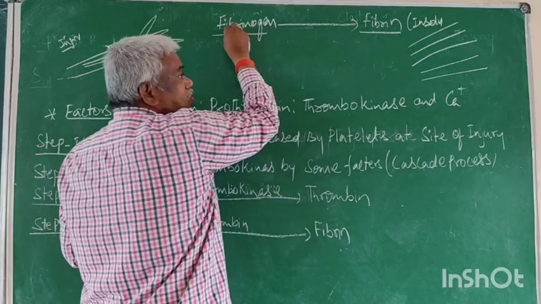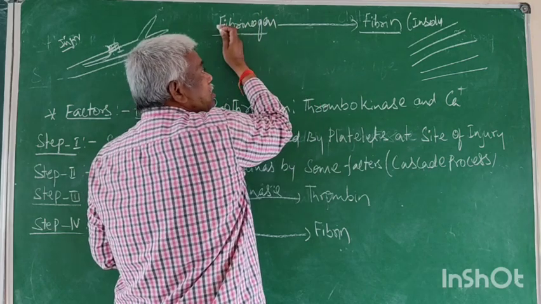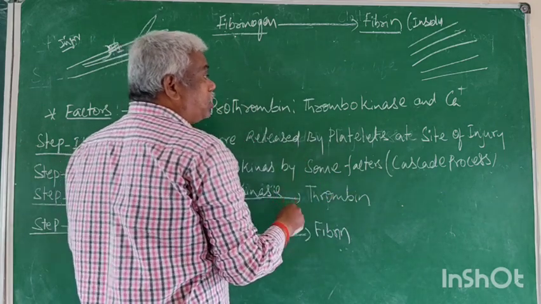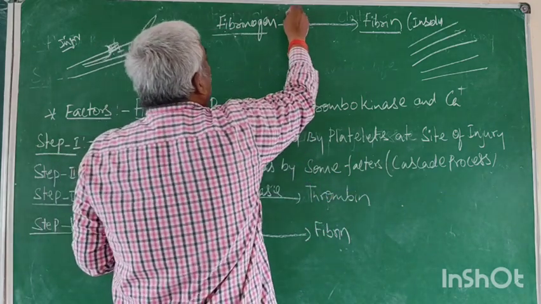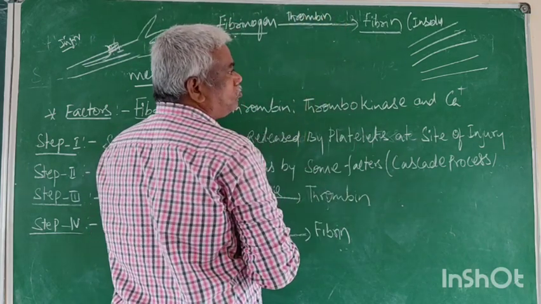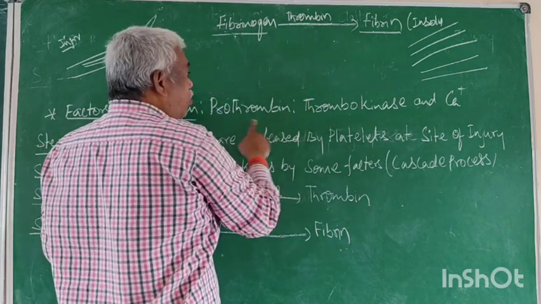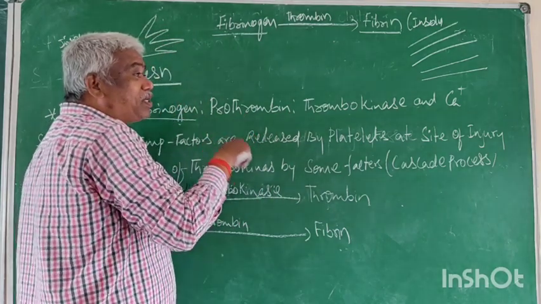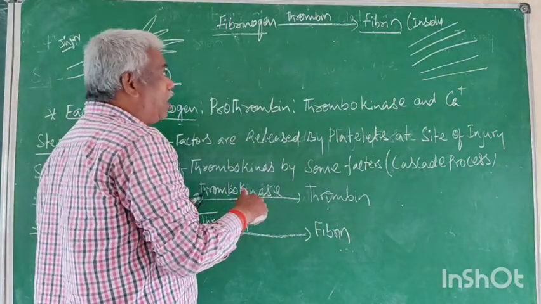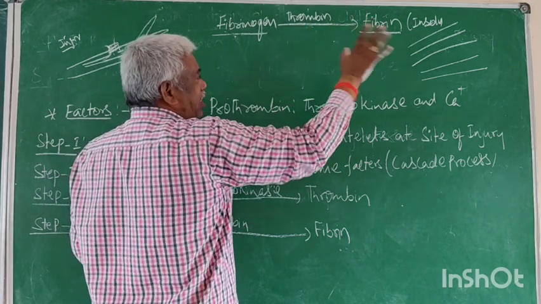Previously it is fibrinogen; fibrinogen is converted into fibrin. But what is the state? Soluble to insoluble. This conversion requires another protein called thrombin. With the help of thrombin. Now what is this? Prothrombin. It is also present in the plasma. These two are dissolved in the plasma. Prothrombin becomes thrombin. Now just listen.